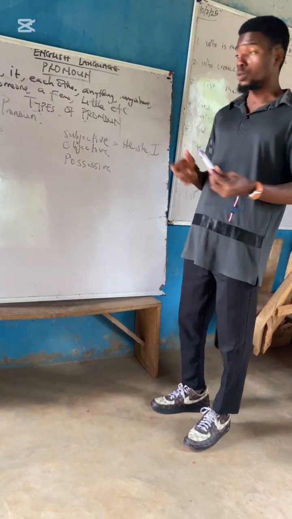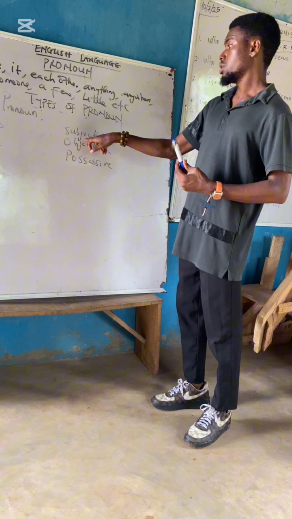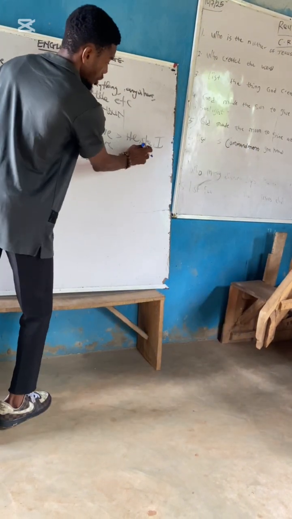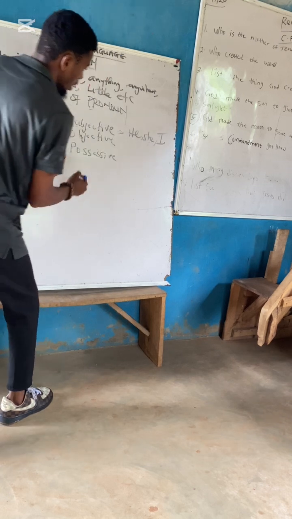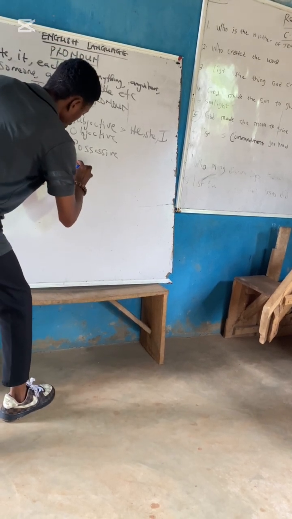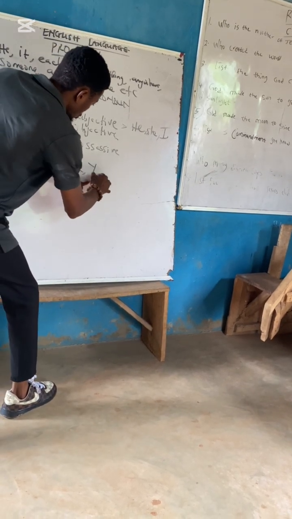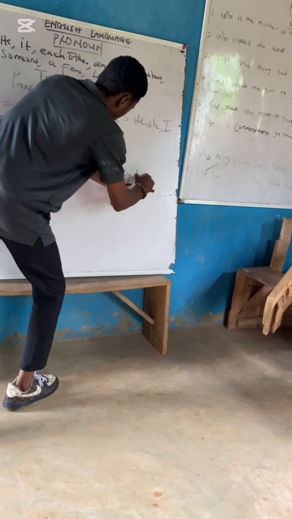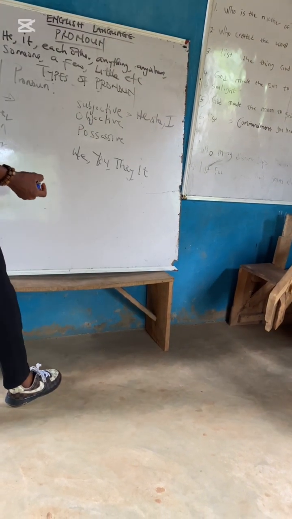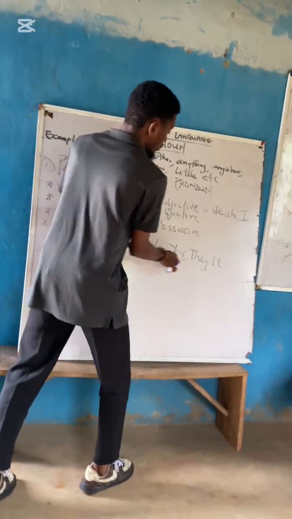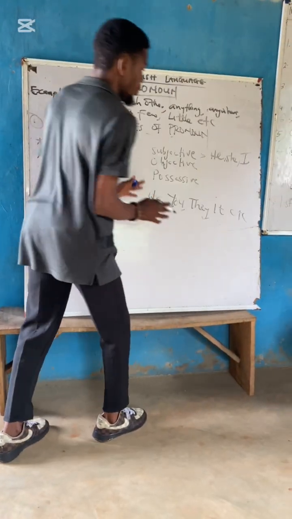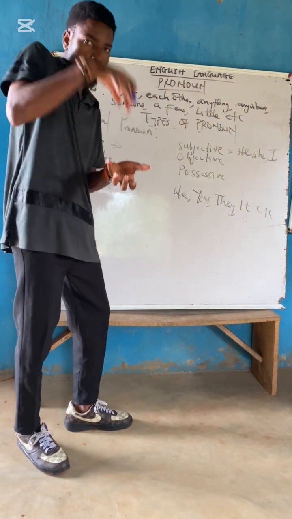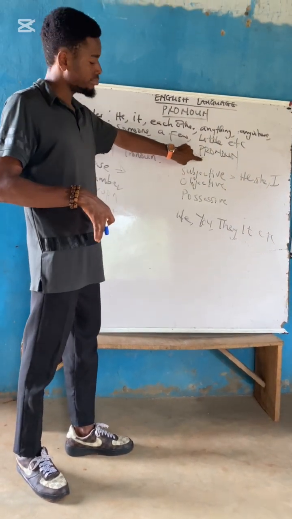So other examples of this first one, we have other examples. We have she, he, I. We also have we, okay. We have you, okay. We have they, okay. We have it. Are we seeing that now? So all of these are examples of subjective case pronouns, that is, pronouns that can function in the slots of a subject.